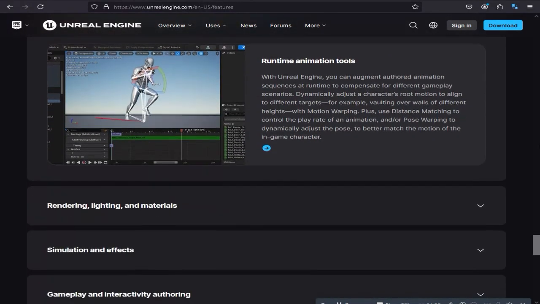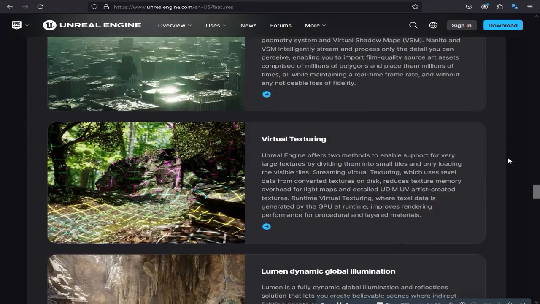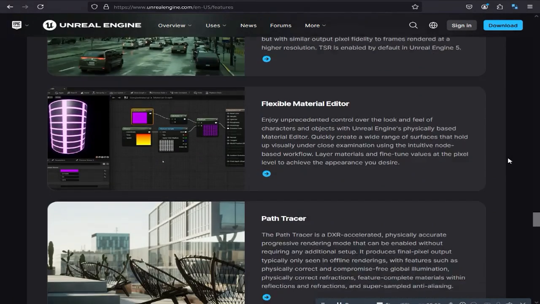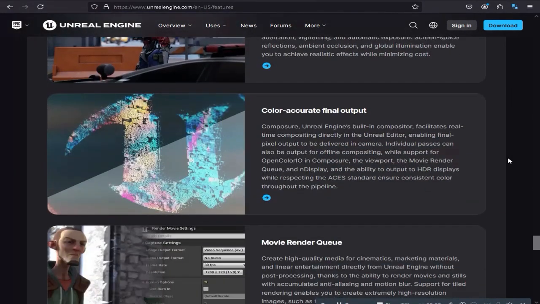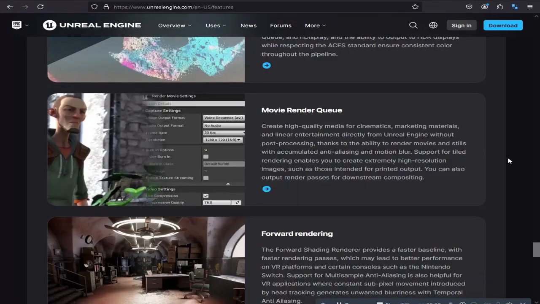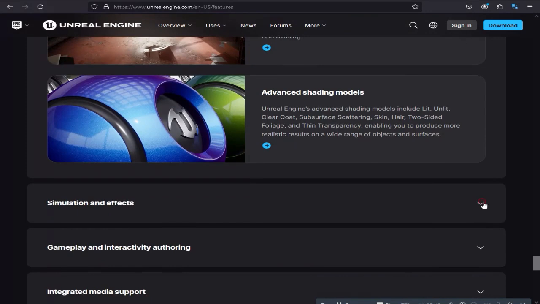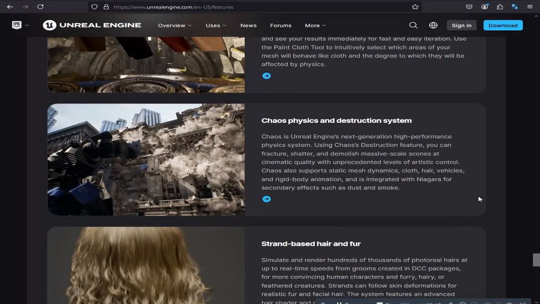Built-in tools. From a powerful animation system to real-time ray tracing, Unreal has a suite of tools that make game development more efficient. The engine's tools are designed to streamline workflows and enhance productivity. Marketplace. The Unreal Marketplace offers a plethora of high-quality assets and plugins to enhance your projects. Whether you need ready-made environments, character models, or specialized tools, you'll find them here.